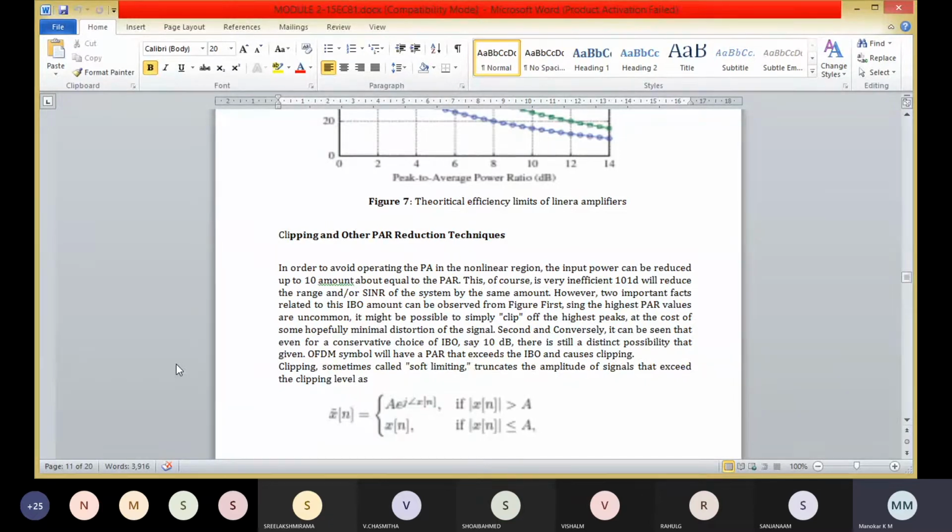On the other hand, conversely, it can be seen that even with the conservative choice of IBO, say 10 dB, there is still a distinct possibility that a given OFDMA symbol will have a power that exceeds the IBO and causes clipping.